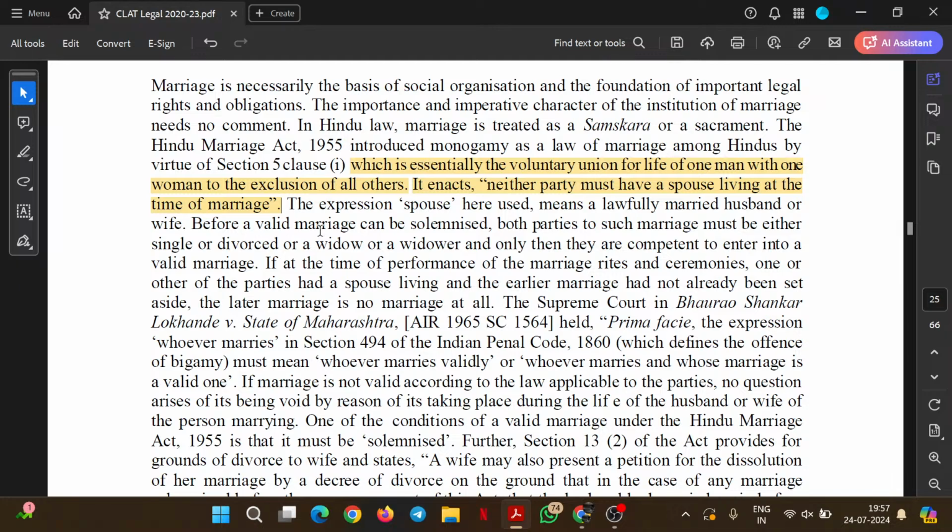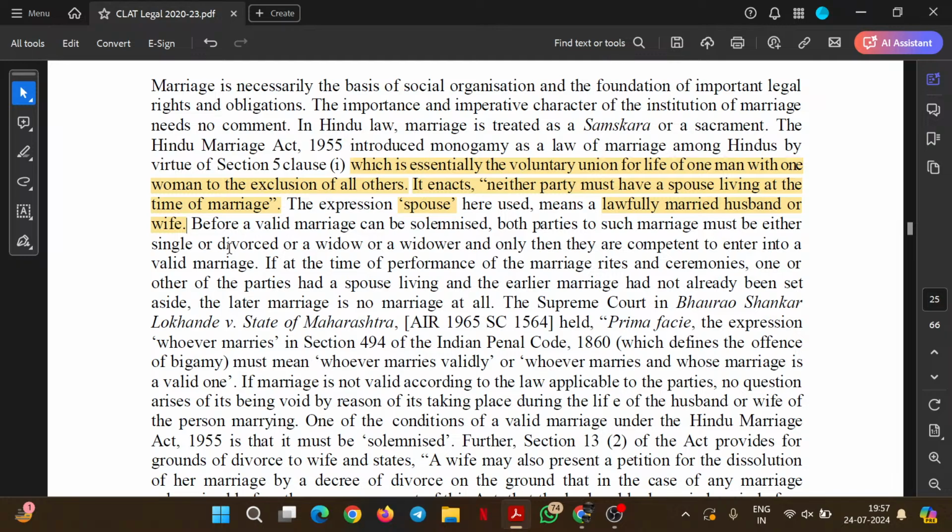It enacts that neither party must have a spouse living at the time of marriage. The expression spouse here means a lawfully married husband or wife. So now the author has explained the meaning of a spouse. A spouse cannot be merely someone you call your wife or your husband, but rather a spouse is someone you are lawfully married to. You are their lawful husband or their lawful wife.